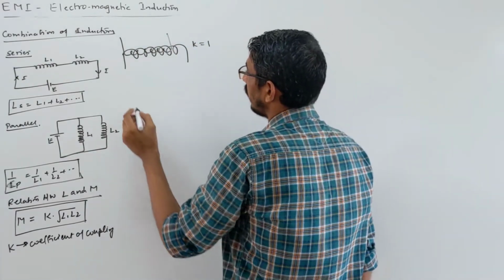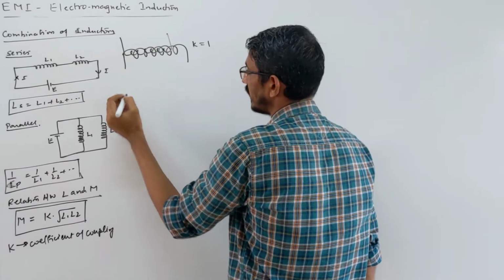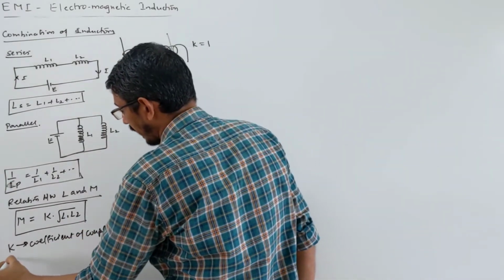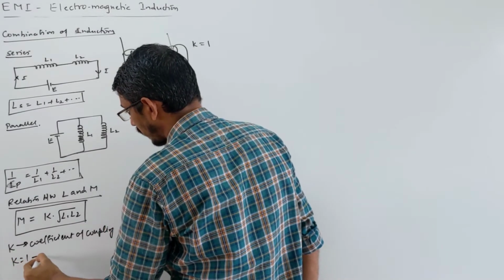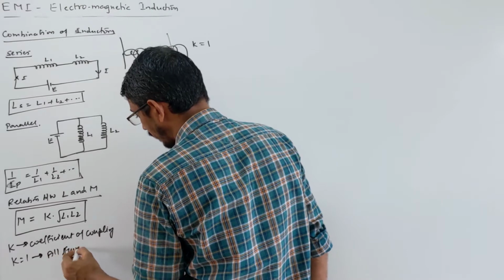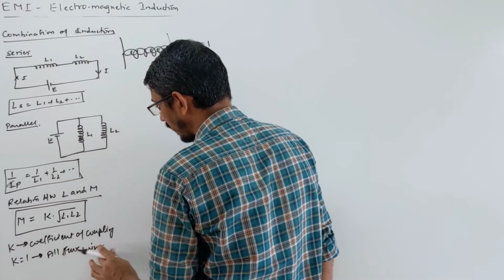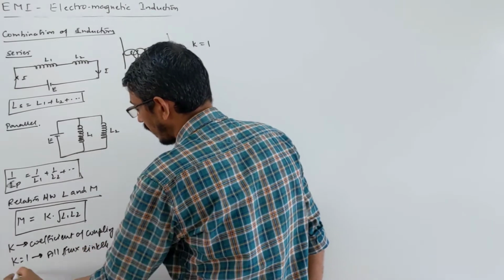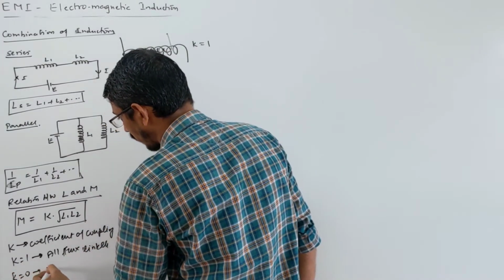For these coils, K varies from 0 to 1. If K is equal to 1, all the flux is linked, full flux is linked with the next coil. K equal to 0 means no flux is linked at all.